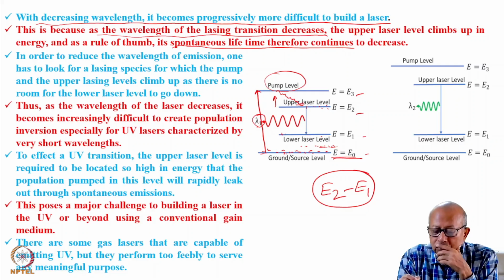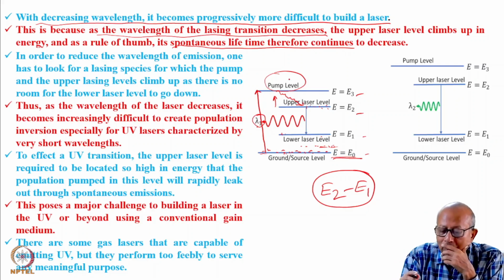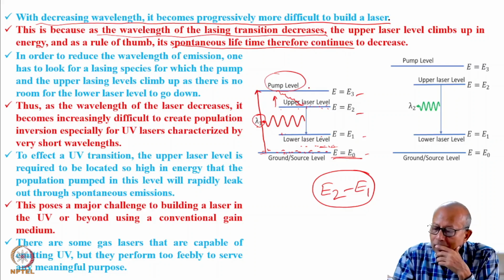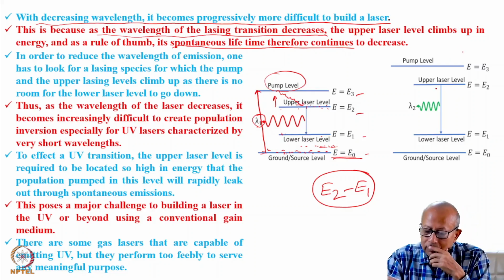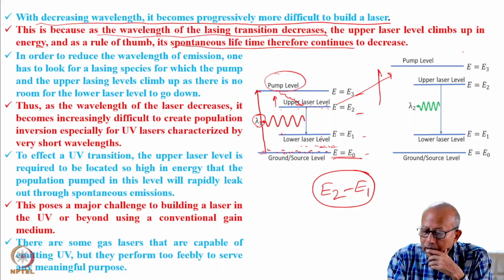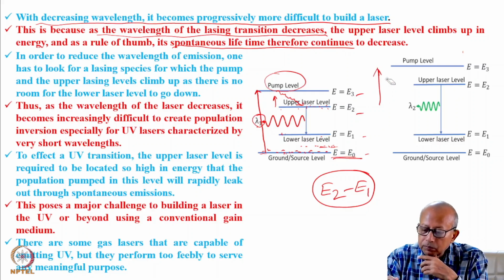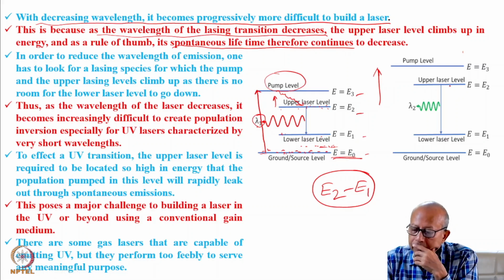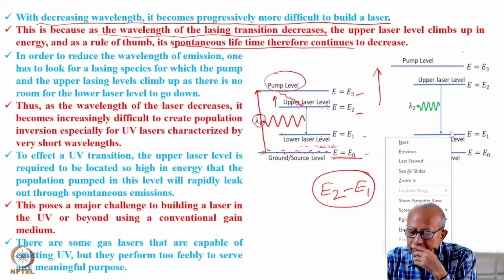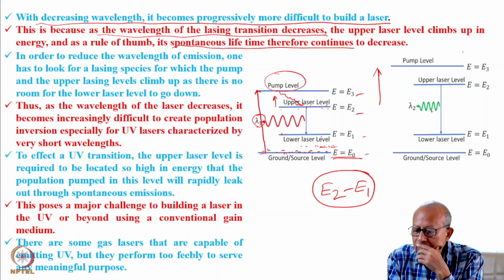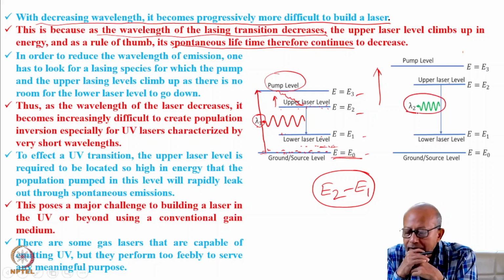So the other option is to take it up in energy. So take both pump level and upper laser level up. So this is shown here. You have taken them up. They are going up. So the gap has increased, and now this transition is giving light at shorter wavelength compared to this.